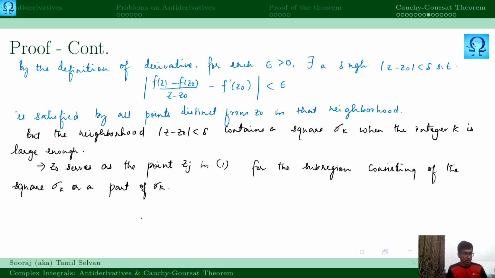So whatsoever the value of k, we are able to find some point such that inequality 1 is satisfied. But we have formed the square sigma k in a way that no point is satisfying this property. We have formed squares of this sort.